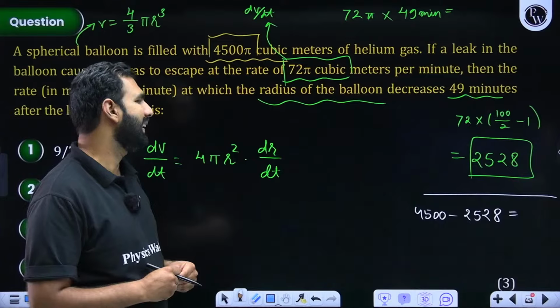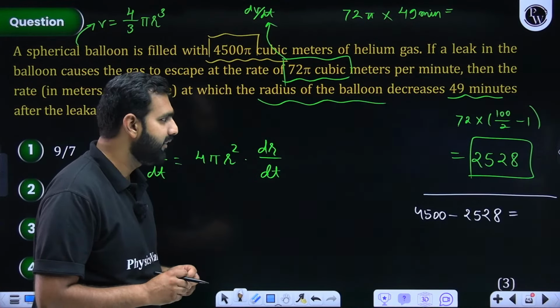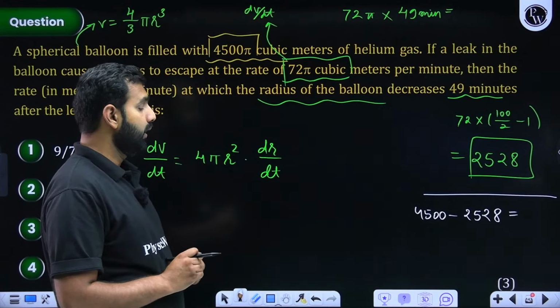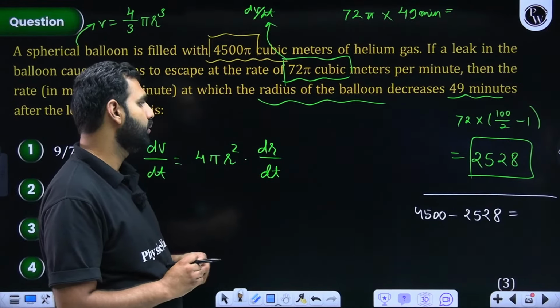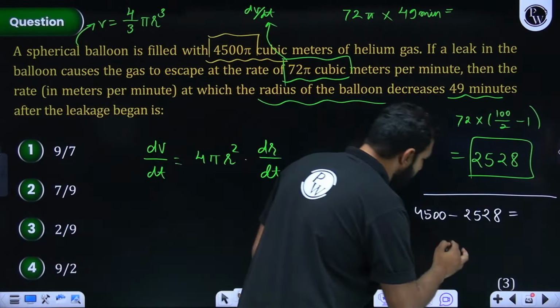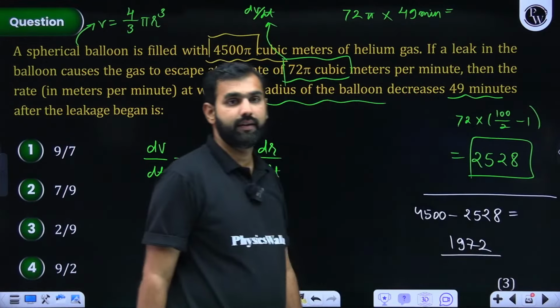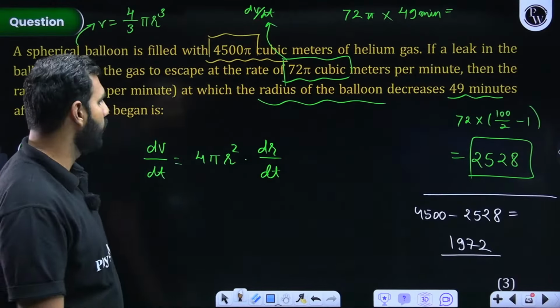2,000 minus 28. 2,000 minus 28 is how much? I think again 72. Correct me if I'm wrong. 2,000 minus 28, right, should be 72. So it should be 1972. Right. Everybody with me on this, all the participants. Good, Arpan. I hope everybody with me on this.